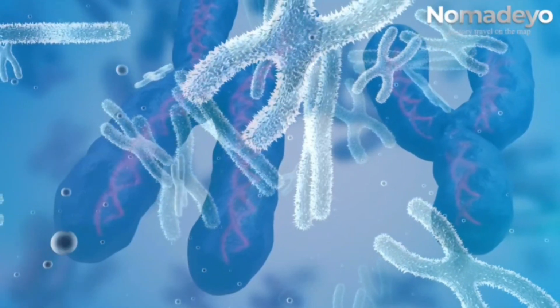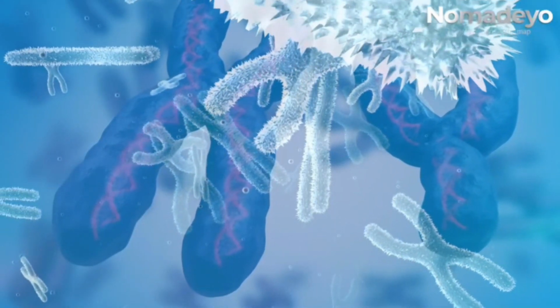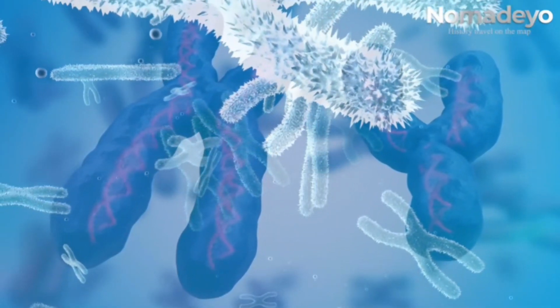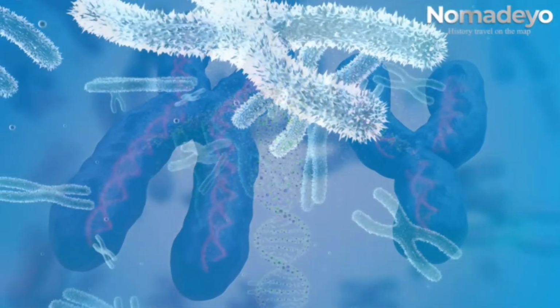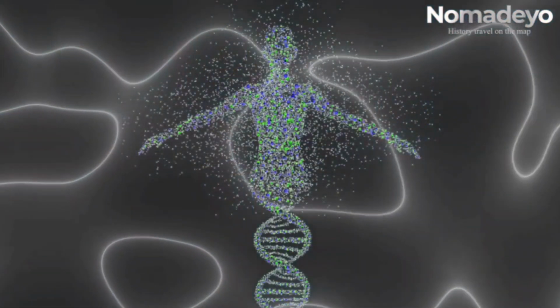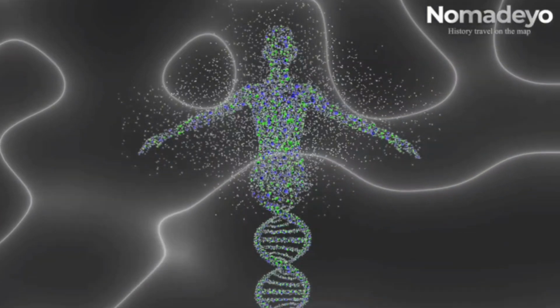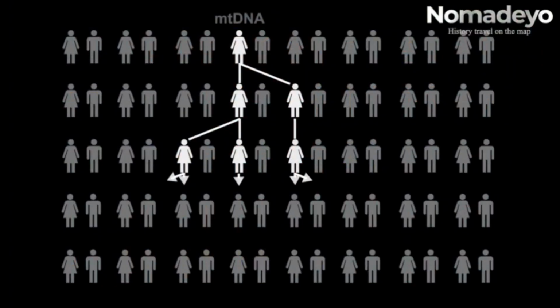By comparing and tracing mutation polymorphisms on the Y chromosome, the lineage of the paternal line can be traced. As a result of tracing the Y chromosome, there was a paternal common ancestor for all humans living today. The most recent paternal common ancestor, by the Y chromosome, is called the Y chromosome Adam. Studies have shown that the Y chromosome Adam lived in Africa 270,000 years ago.